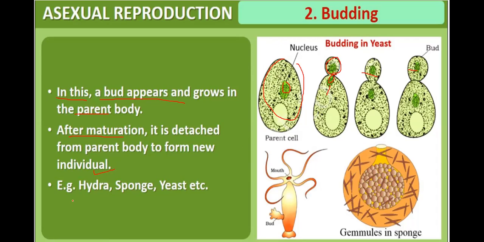So budding is reported in hydra. This is hydra. This is a bud in hydra. It is also reported in sponges, like gemmules in sponges, and it is also reported in yeast. This is yeast. So budding is reported in hydra, sponges, and yeast.